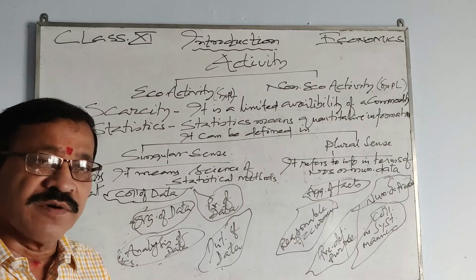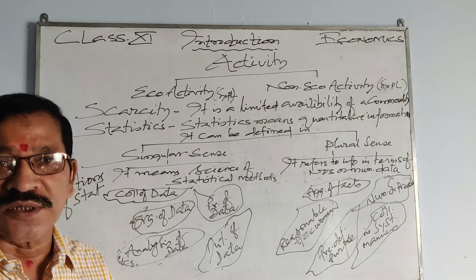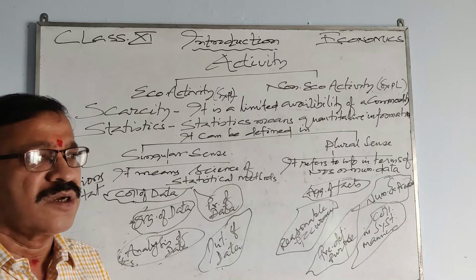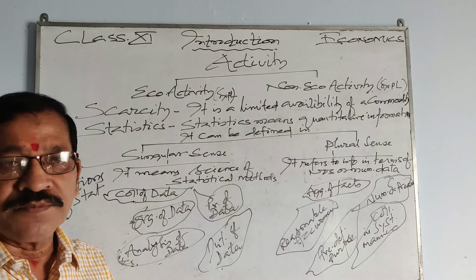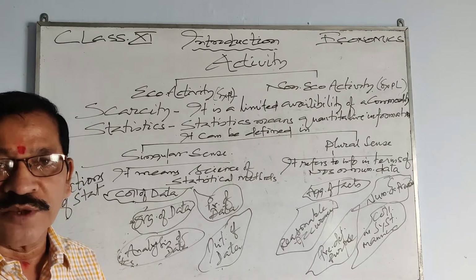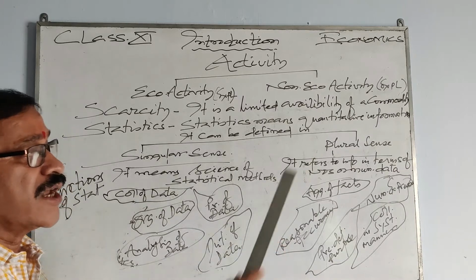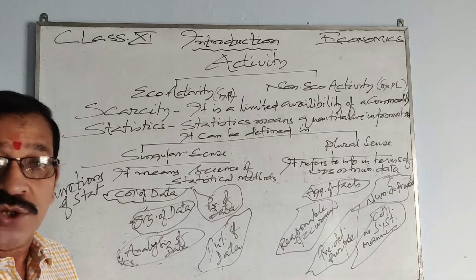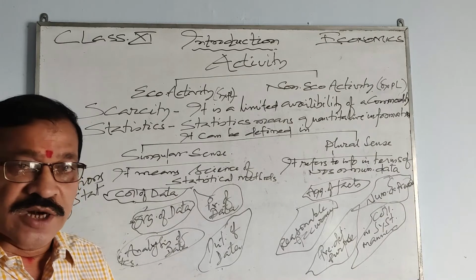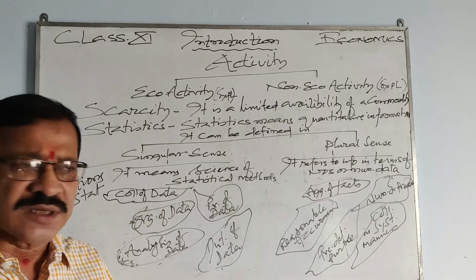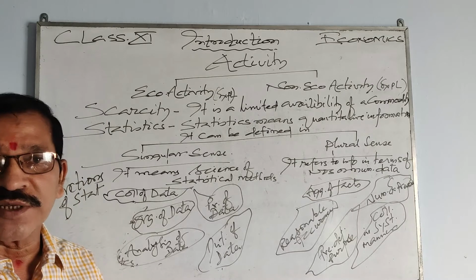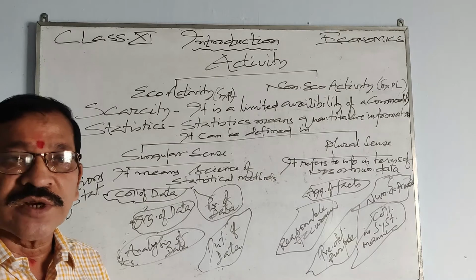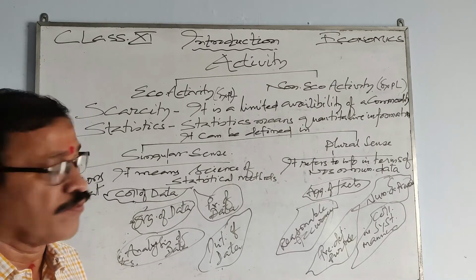For example, if I am a singer and sing songs in my drawing room, it gives pleasure to me, but it does not generate income. Such activities are known as non-economic activity. So there are two types of activities. Economic activities, in simple words, are those done for generating income. Non-economic activities are those done for pleasure.